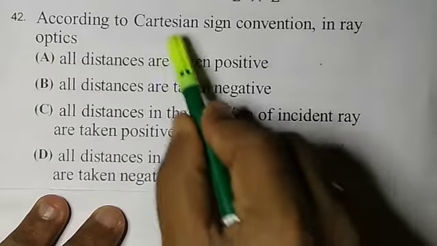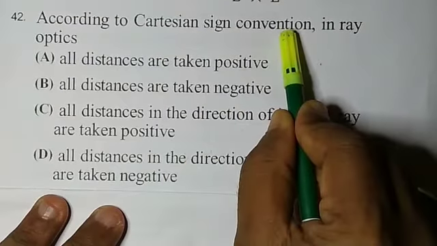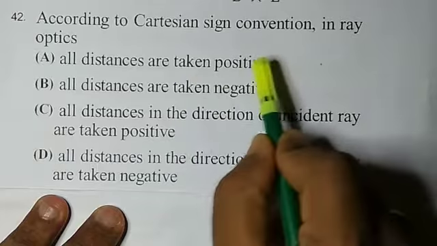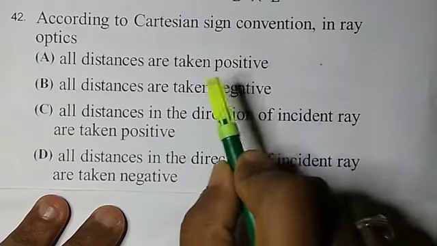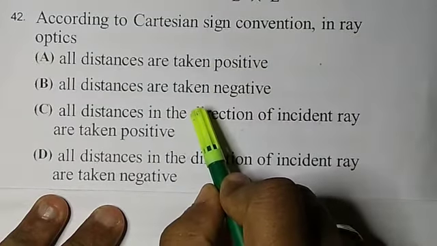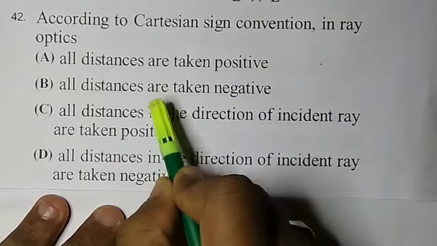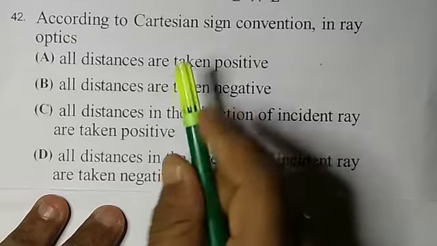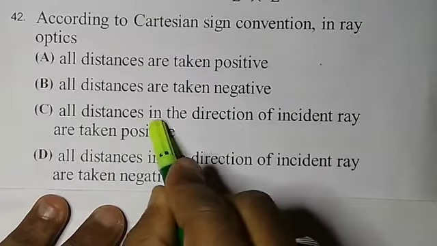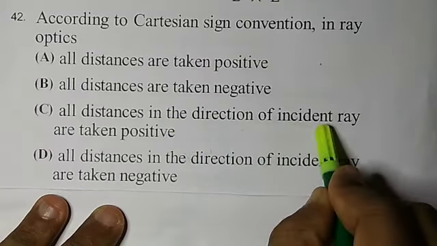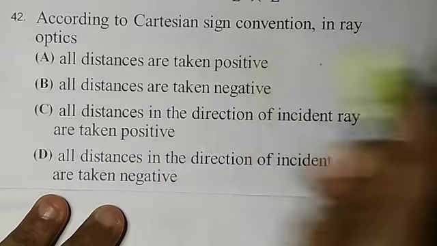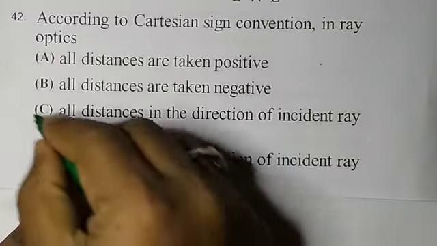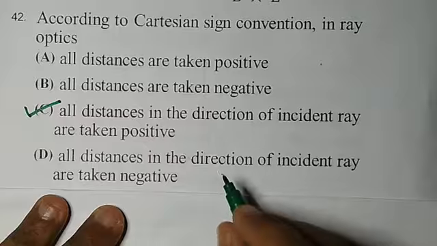As per the Cartesian sign convention, the distances measured in the direction of an incident ray are taken as positive, and the distances measured opposite to the direction of an incident ray are taken as negative. Hence all the distances measured in the direction of the incident ray are taken as positive. So this is the correct option.